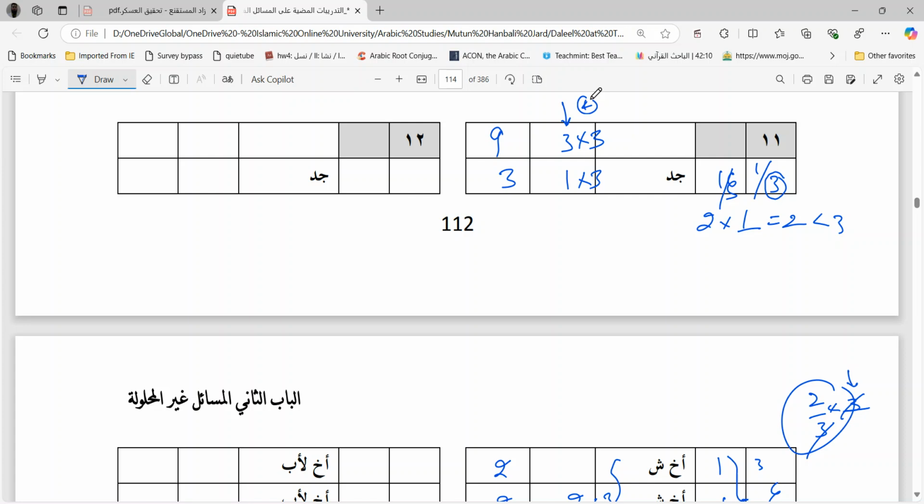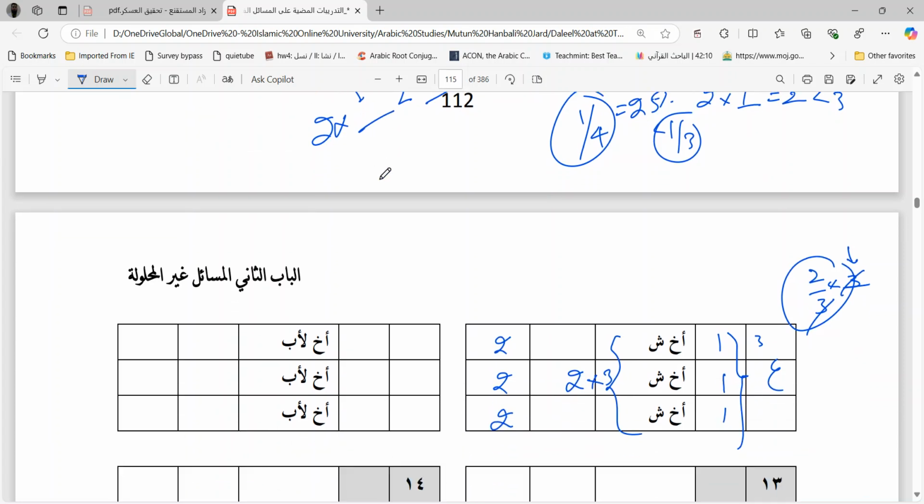You would have divided the property into 4 parts, and one part, if you give to grandfather, then the grandfather would have got 1 by 4, which is only 25%, which is less than 1 by 3. This is the reason we said that Mukasama is better. 1 by 3 is better for the grandfather in this case. Why? Because 2 times of the grandfather count is coming out to be less than the number of head counts for the brothers and or sisters.